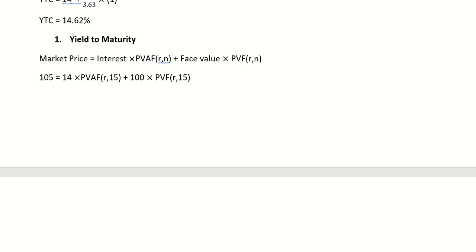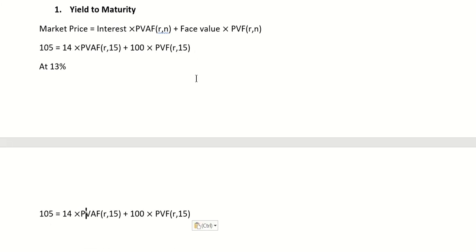So now what I will do, I will first check it. 14% is the actual rate, so I will calculate at 13%. So here R becomes 13.